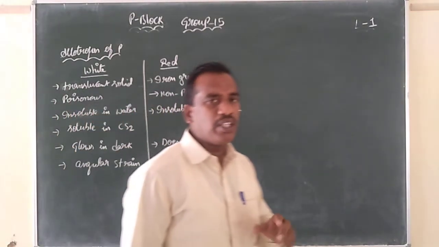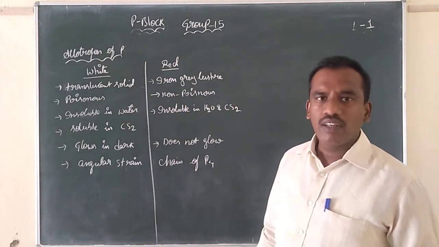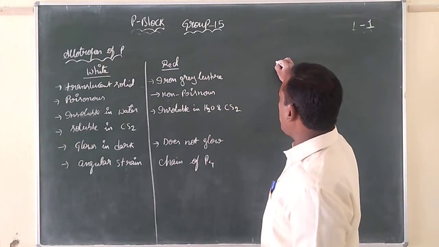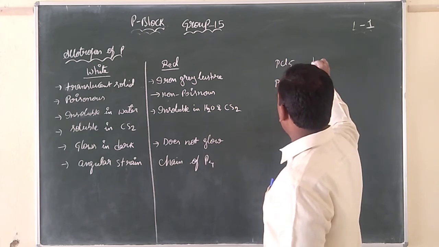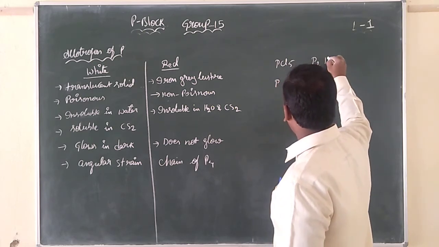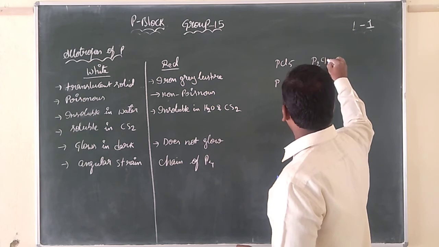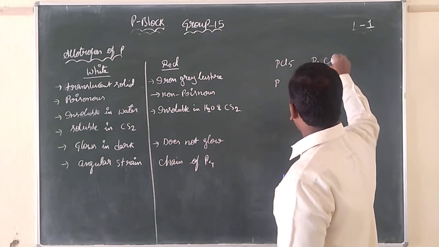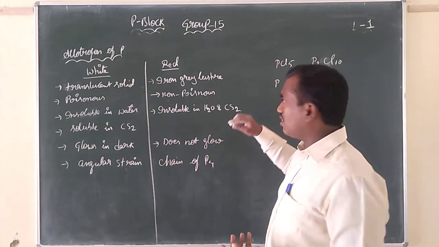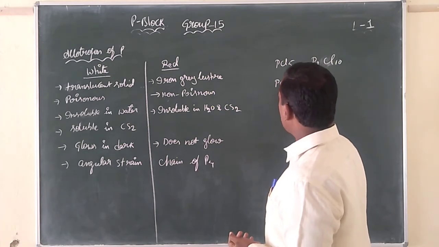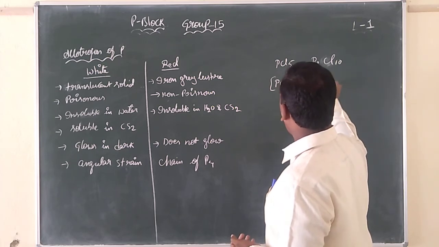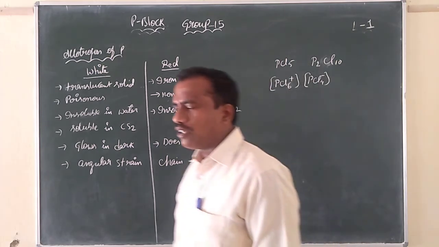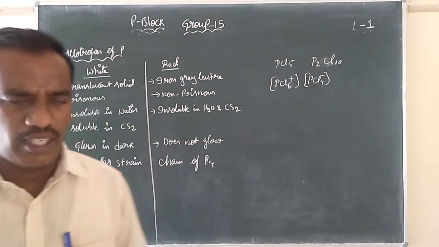Now coming to our PCl5. Generally, PCl5 occurs in the form of a dimeric structure. Dimeric structure means P2Cl10. It dimerizes. In the dimer, it occurs as the PCl4 cation and the PCl6 anion. In this ionic form, it will be occurring.